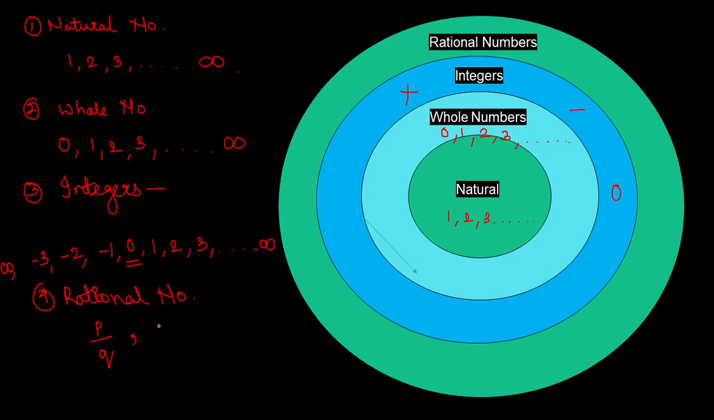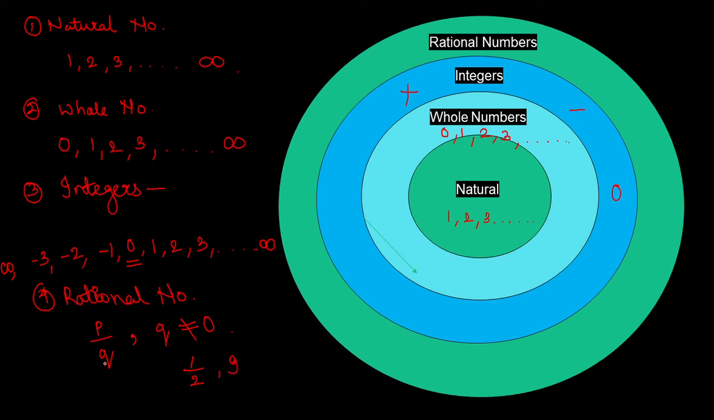Just one condition you have to check, that the denominator should never be equal to 0. Apart from that, all other cases are acceptable. The only care to be taken is that the denominator should never be equal to 0. So simply I can say 1 upon 2 is a rational number. Even if I write only 9, that is also a rational number. Then you may get a question, ma'am, how can 9 be a rational number?